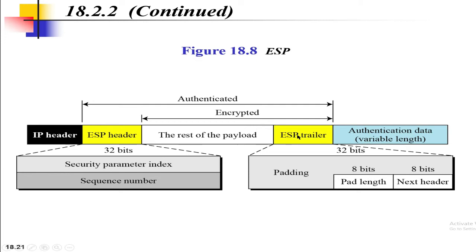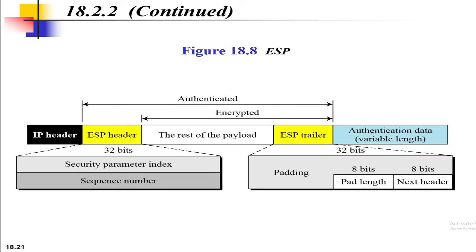and then the payload and the trailer are encrypted. Okay, and the ESP header is added to the payload. Next, the ESP header, payload and ESP trailer are used to create the authentication data, and then the authentication data is added to the end of the ESP trailer. Okay, and the IP header is added after changing the protocol value to 50. So this is the overall encapsulating security protocol, and IP security supports both Internet Protocol version 4 and version 6. Okay, so these are the two protocols used in IP security.